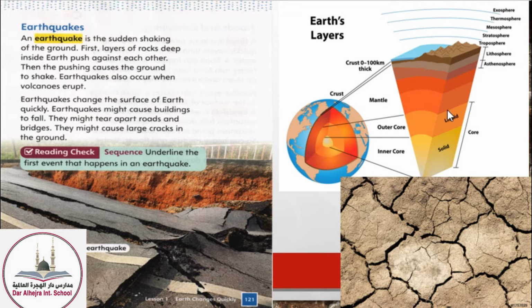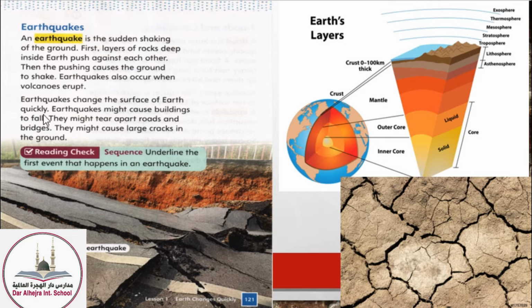As you can see here, this one is a liquid. These are also rocks, but because they are under very hard pressure, they are in a liquid form. You can call this magma. And because the layers of the ground push each other, they cause the ground to shake. So what is the earthquake? It's the sudden shake of the ground, and this shake can be very strong, or it can be very light, so you cannot even feel that there is an earthquake.